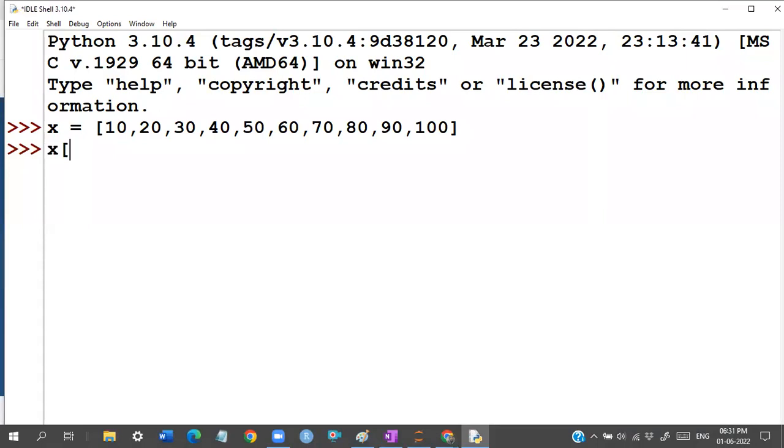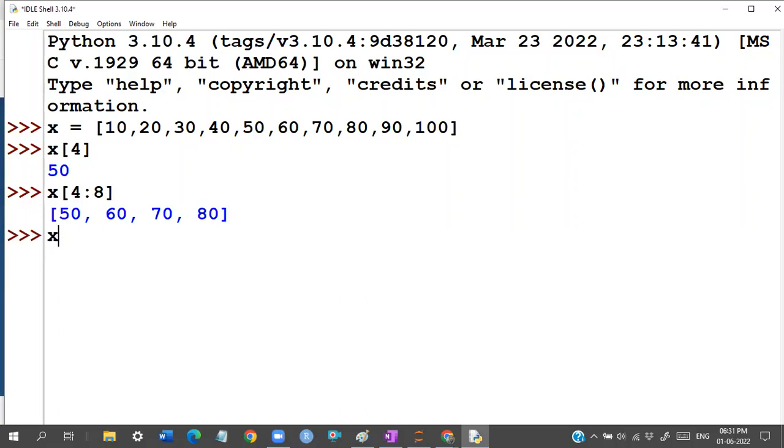If I want to get the 50, I can easily say that 50 is nothing but the fifth element, so I can say x of 4. Yesterday I told you the trick. From the 50, I want to get 4 elements. So I said x of 4 to 8, which means we are going to get 4 elements.